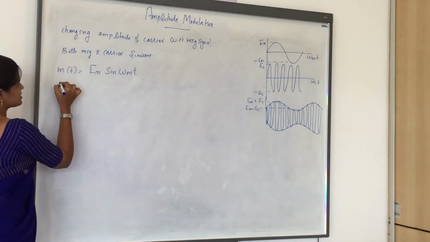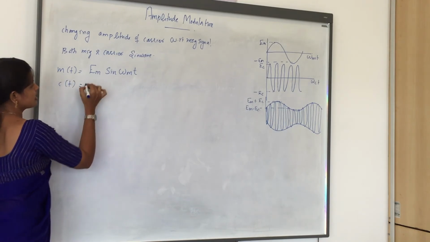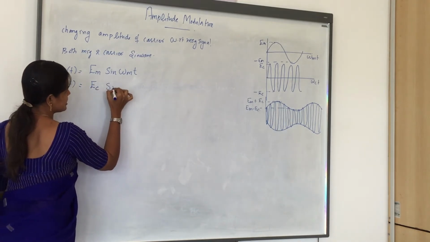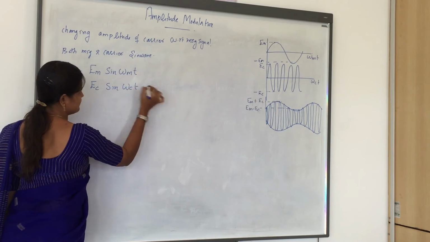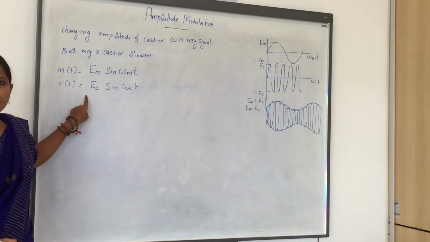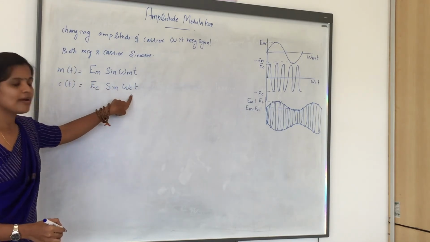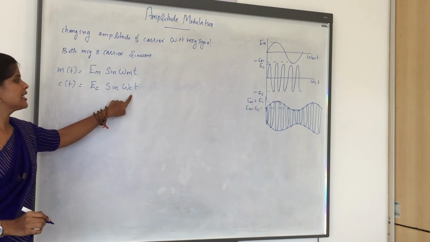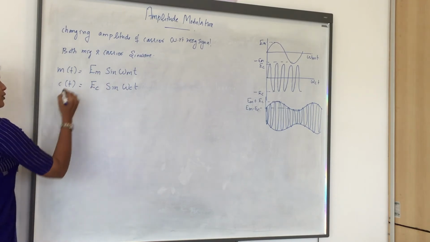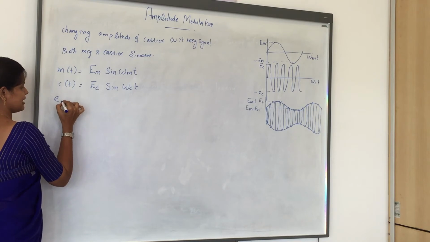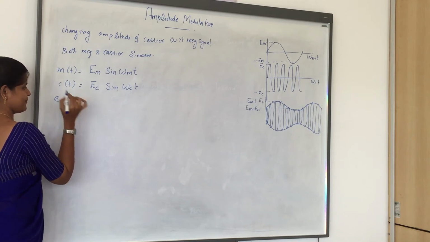Next I am representing the carrier wave as Ec sine omega c t. So Ec is the peak amplitude of the carrier signal and omega c is the angular frequency of the carrier signal. After modulation, I will be getting a signal, denoting it as EAM.